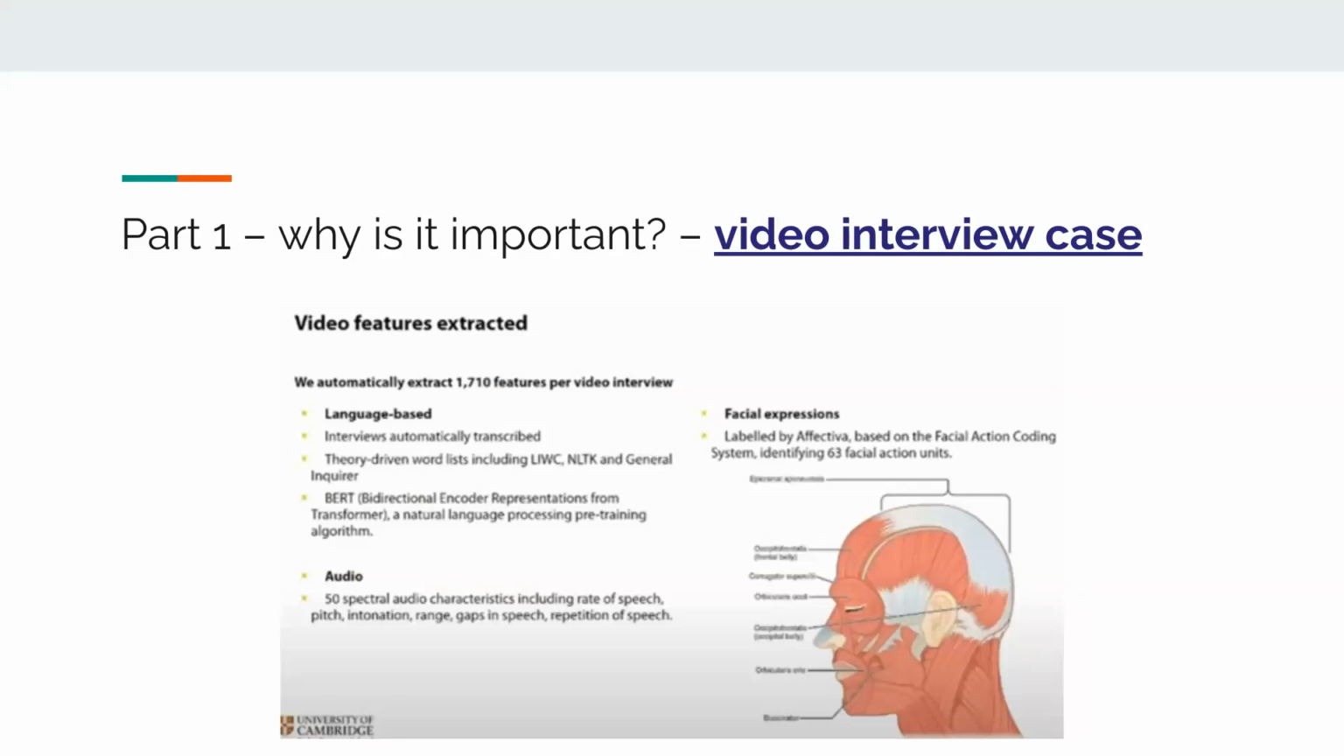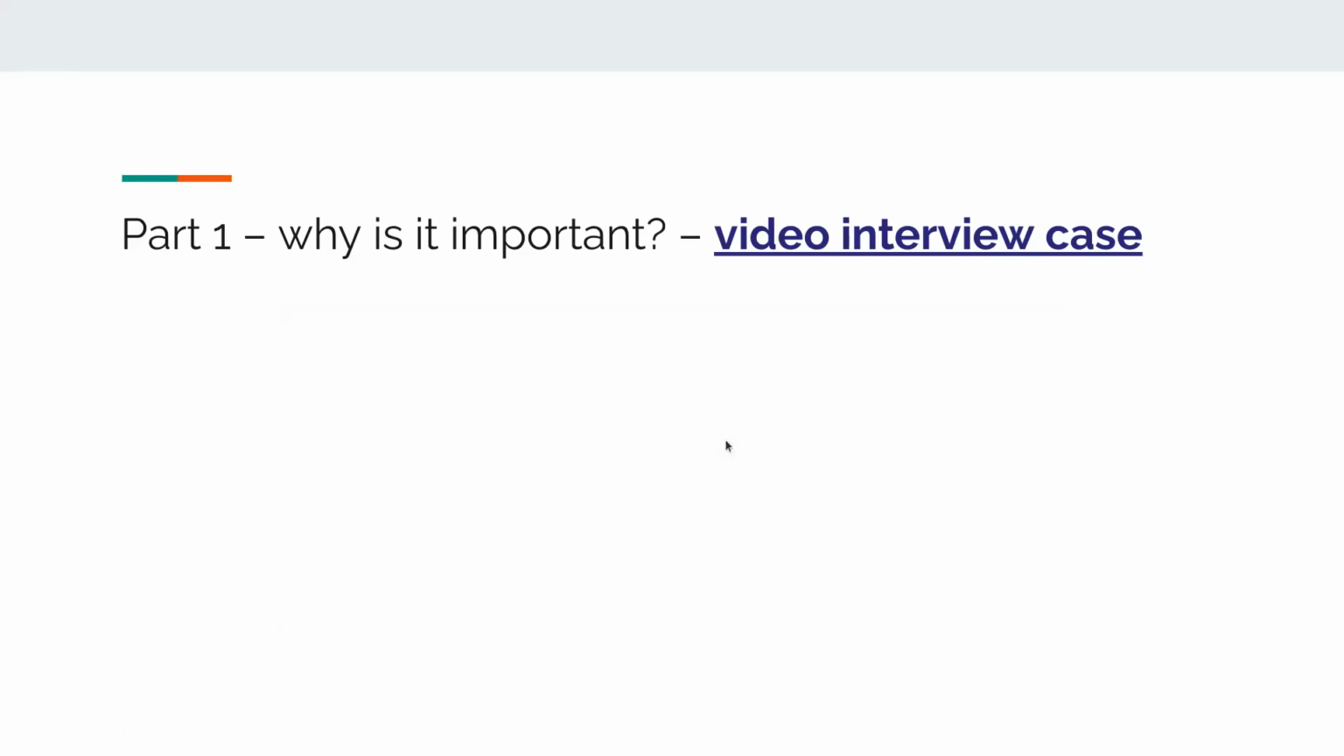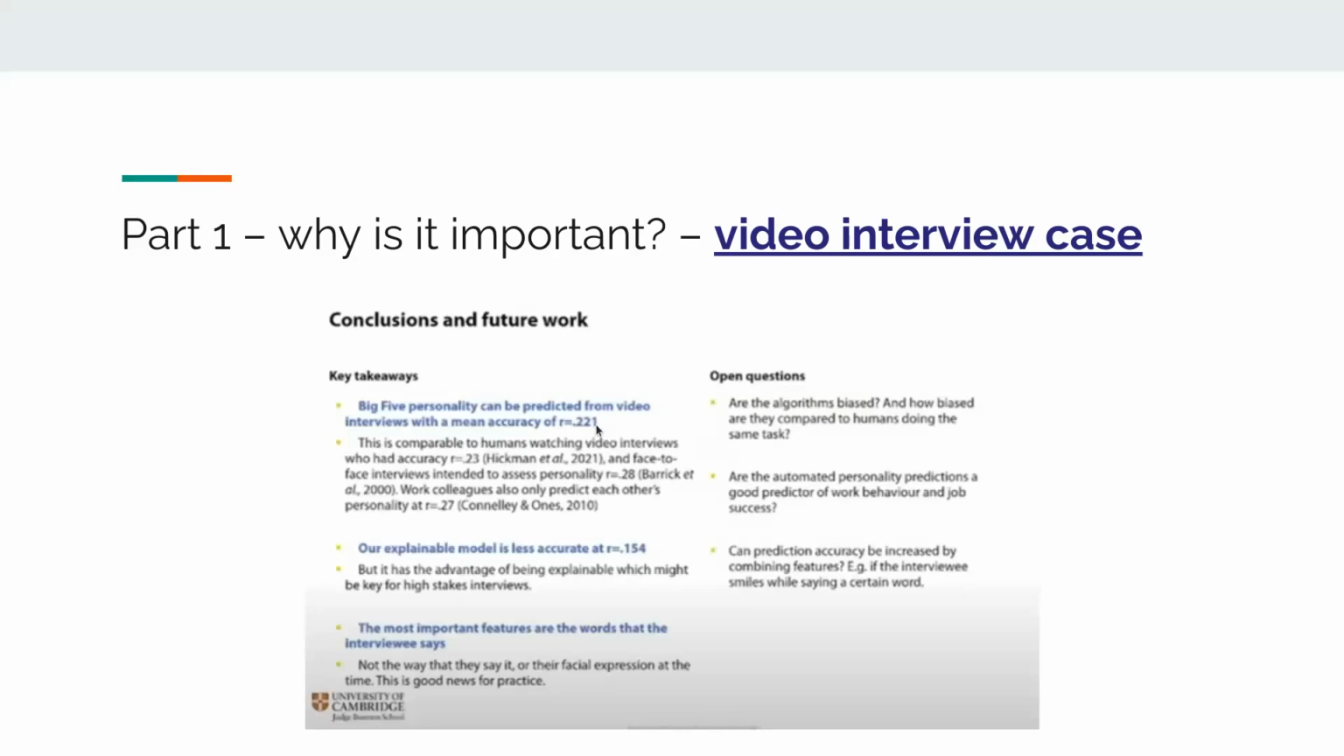The types of features used are, for example, language-based, audio, and facial expressions. The key takeaway is that it's actually really good at predicting the personality of the candidate, almost to a human level. And when they did the research, they found that the most important features are the words that the candidate is saying, not the way they say it or the facial expressions.